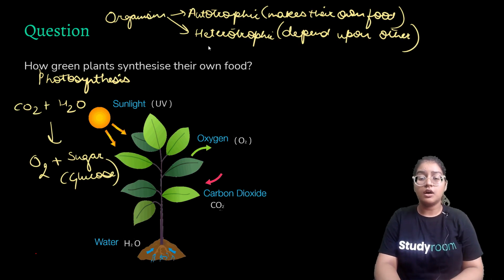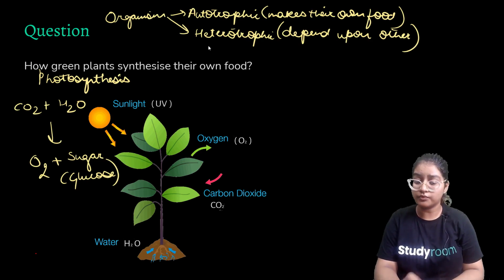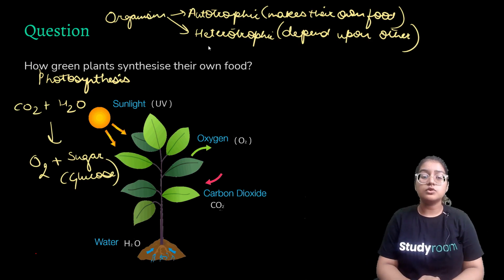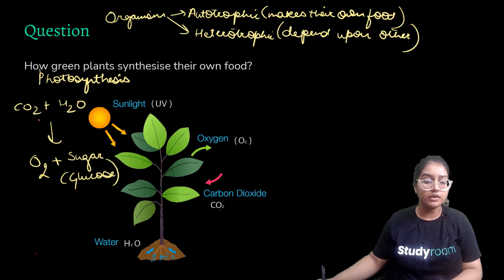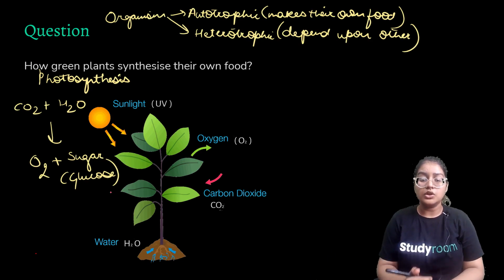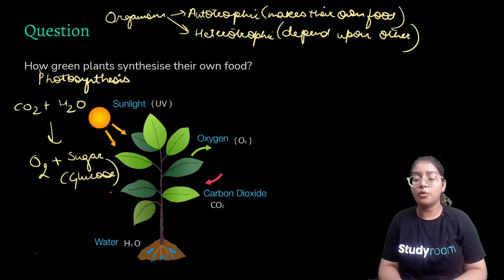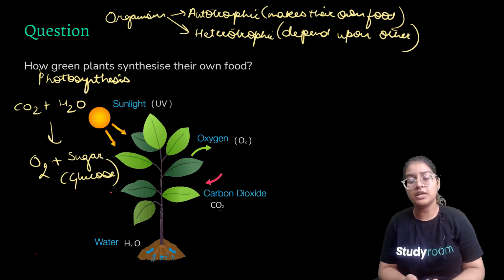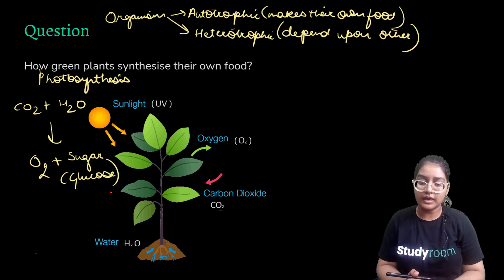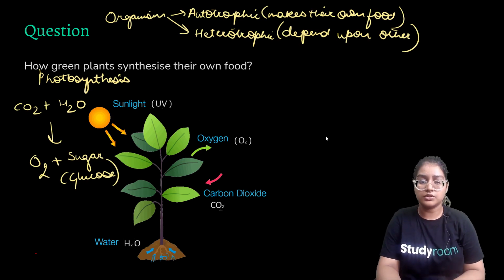Photosynthesis is the process by which a plant synthesizes its own food with the help of chlorophyll. Chlorophyll is a pigment. You can write it down. So what happens in the process of photosynthesis? CO2 plus H2O gets combined and it gives O2 plus sugar in the form of glucose. So this is the process of photosynthesis, when CO2 gets converted into O2, and this oxygen is utilized by human beings and every living organism.